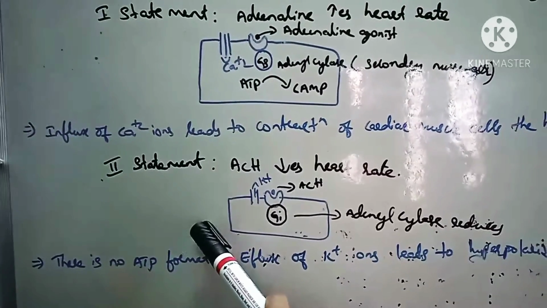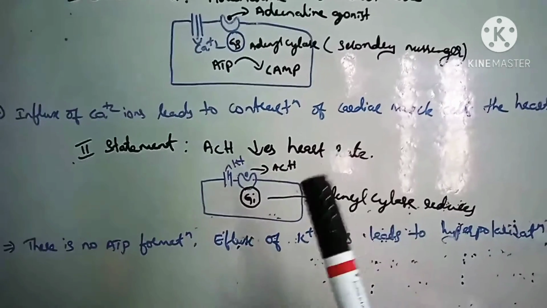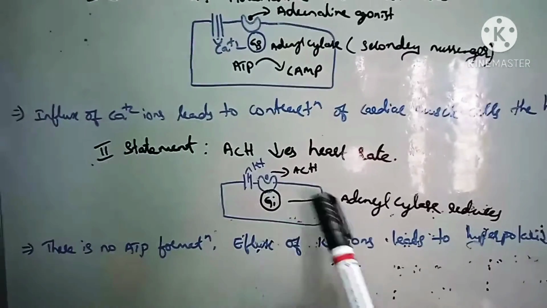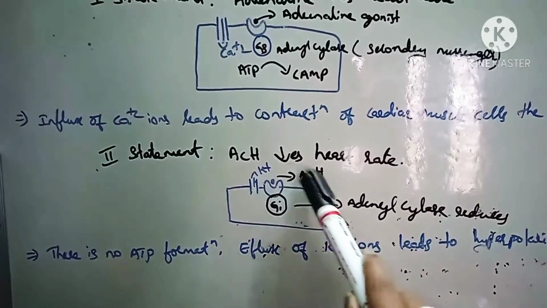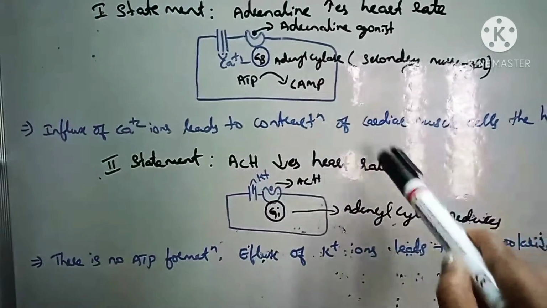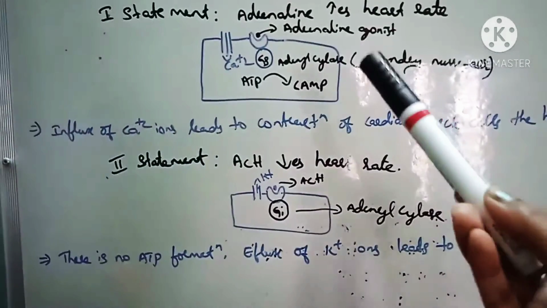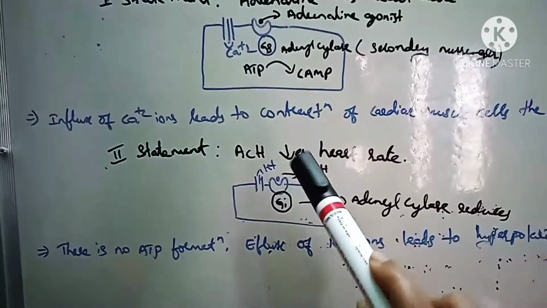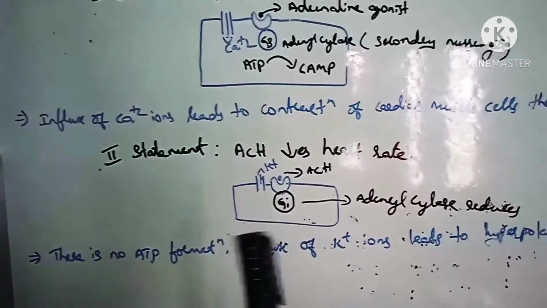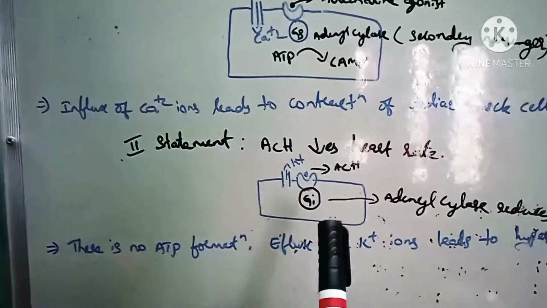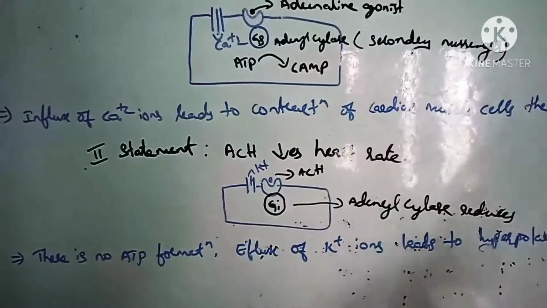Next, the second statement is acetylcholine decreases the heart rate. How does acetylcholine decrease the heart rate? This is the cardiac cell, and the acetylcholine acts as an antagonist to the adrenaline. Then the acetylcholine binds with the receptors, and it shows inhibition.